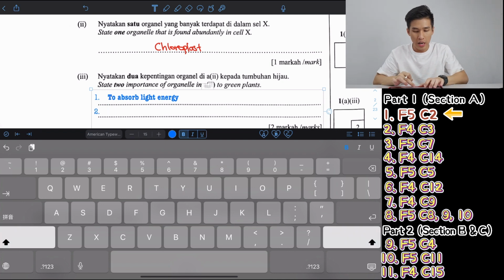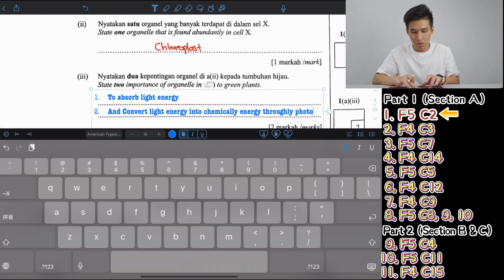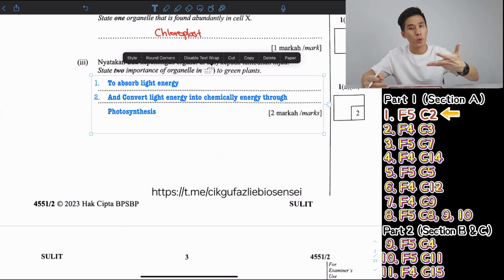So you can say to absorb light energy and convert light energy into chemical energy through photosynthesis. Okay. Now, if you want to write down the answers, you can pause the video and write them down. I will just keep going.